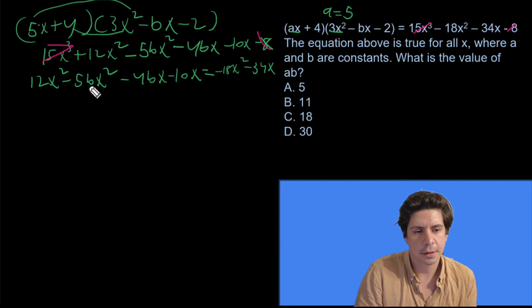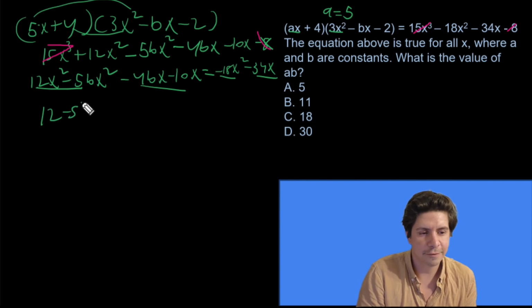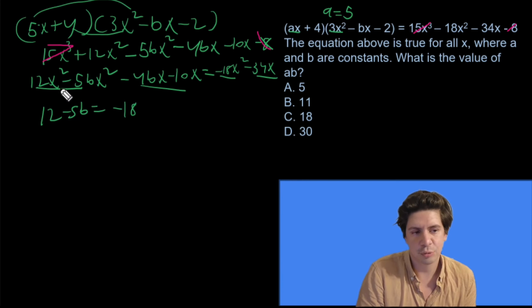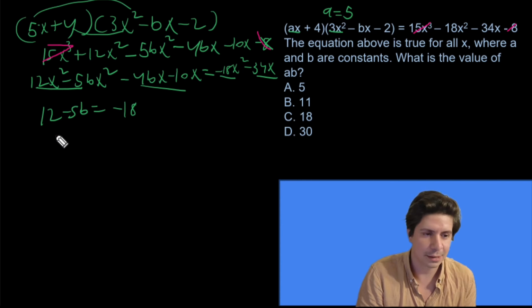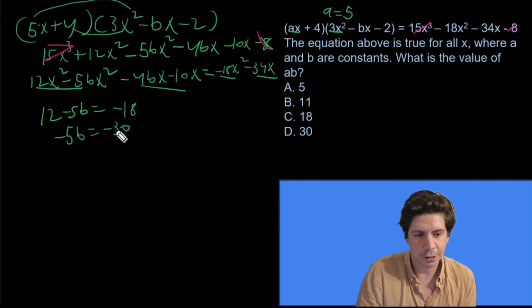Now, the x²s have to line up with the x²s, and the x's have to line up with the x's. So you just have to do one of them, and it'll work for both. So let's say 12 − 5b = −18. Because 12x² − 5bx² equals −18x², we can get rid of that. So we get −5b = −30.